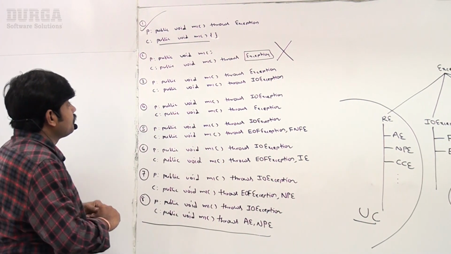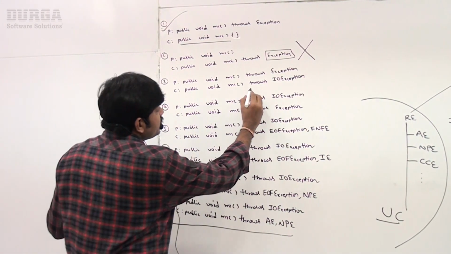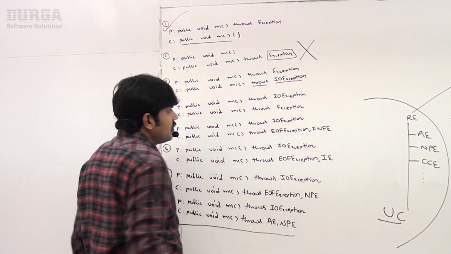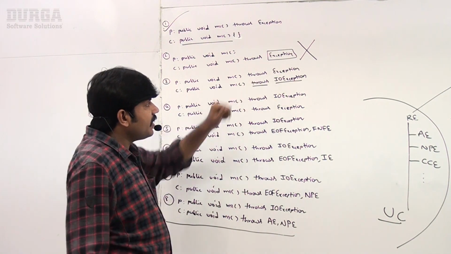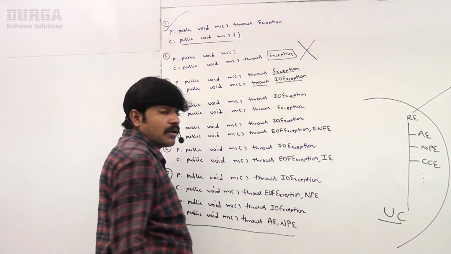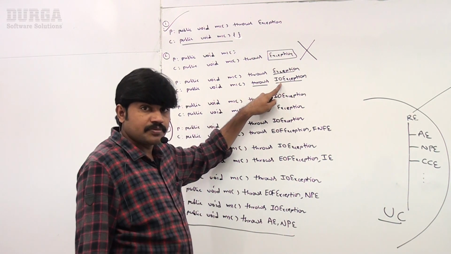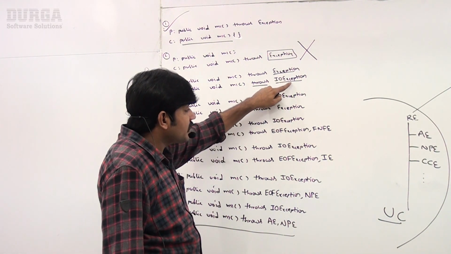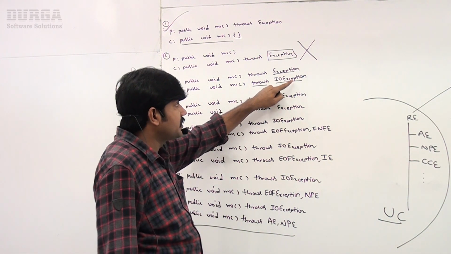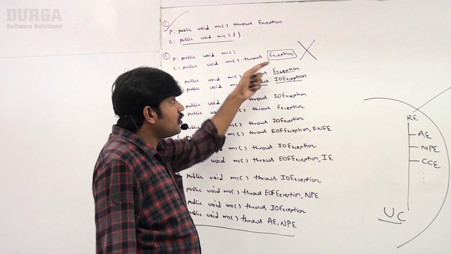Now the third one, can you please observe? The child class method throws IO exception, the parent class method throws exception. Sir, it is checked. IO exception is checked. So IO exception itself being checked means, sir, the parent class method throws its parent only.